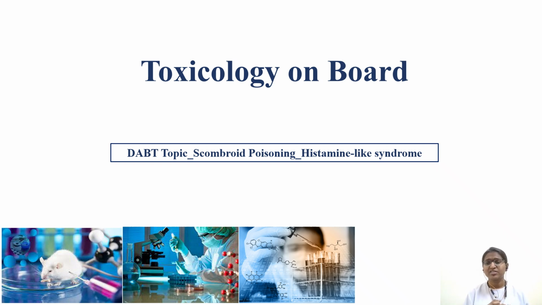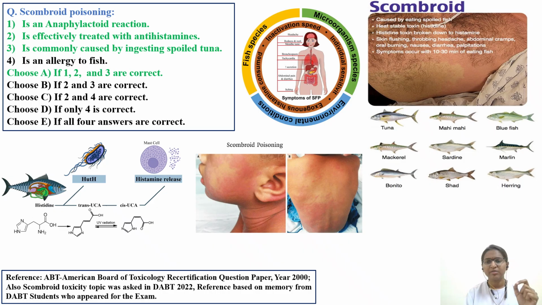Today in this video we'll be discussing another important topic, that is scombroid poisoning and histamine-like syndrome. These questions are taken from the ABT recertification question paper of year 2000, on the same concept of poisoning. In 2022, the DABT main exam also asked about it, based on the memory of the students who appeared for the exam. So we'll try to learn the concept with respect to scombroid poisoning.